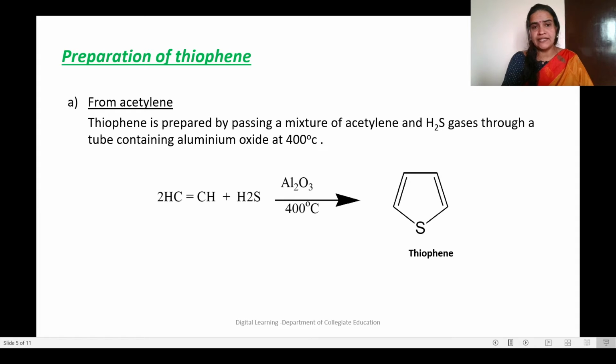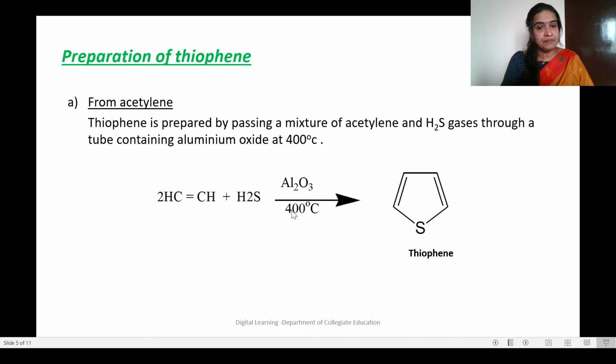Thiophene can be prepared just like we prepared pyrrole in the previous session. From acetylene we can prepare thiophene. Acetylene should be mixed with H2S because we need a sulfur atom instead of the nitrogen atom in pyrrole.